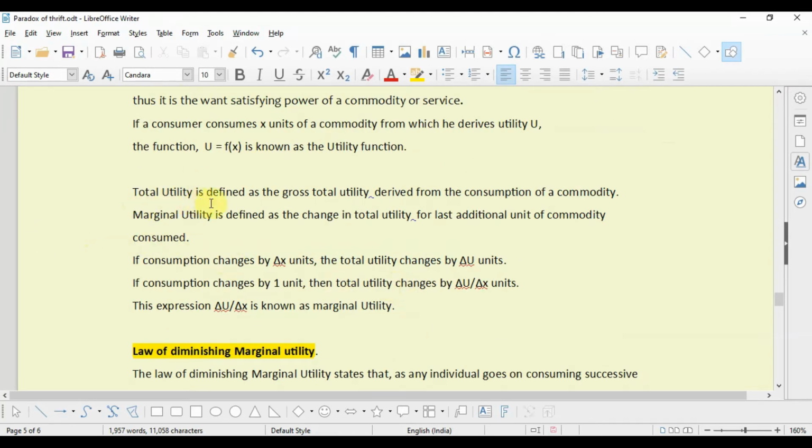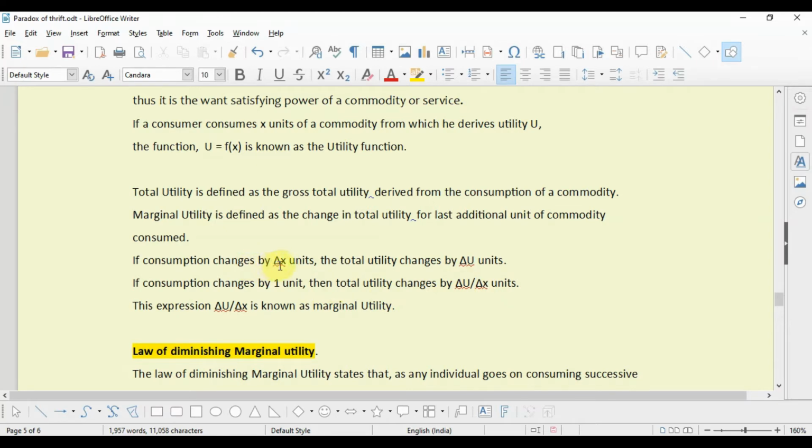The total utility is defined as the gross total utility derived from the consumption of a commodity. Marginal utility is defined as the change in total utility for the last additional unit of commodity consumed. If the consumption changes by delta X units, the total utility changes by delta U units. If consumption changes by 1 unit, then total utility changes by delta U divided by delta X units. This is just the unitary method.